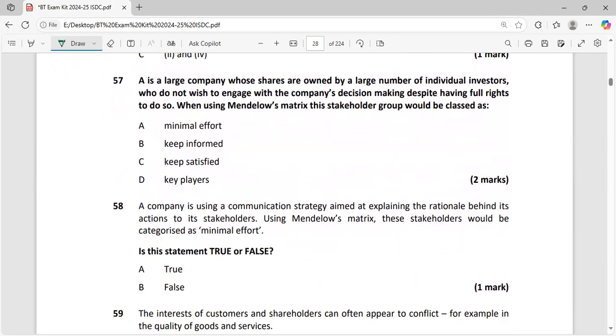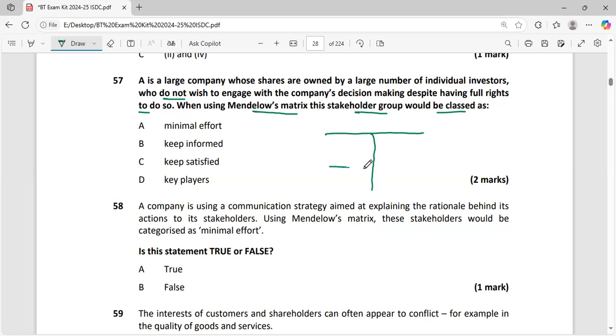A is a large company whose shares are owned by a large number of individual investors who do not wish to engage with the company's decision making despite having full rights to do so. When using Mendelow's matrix, this stakeholder group would be classified as. What is the Mendelow matrix?